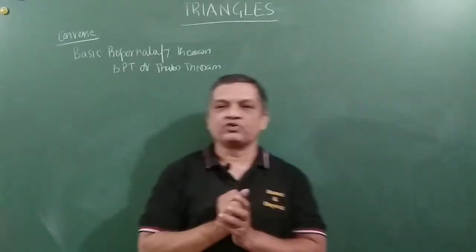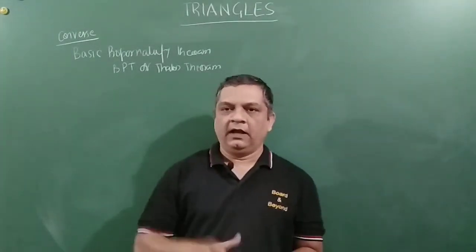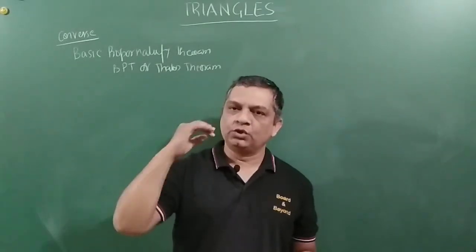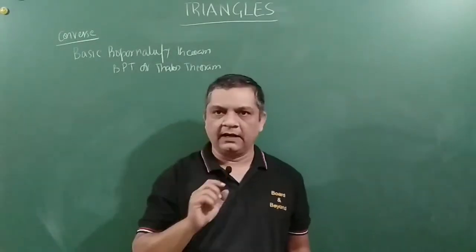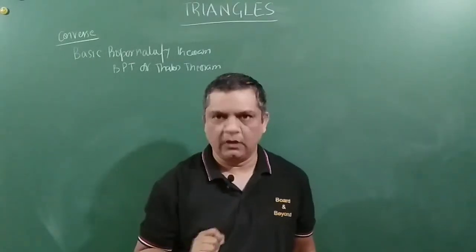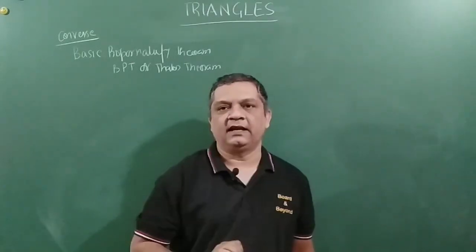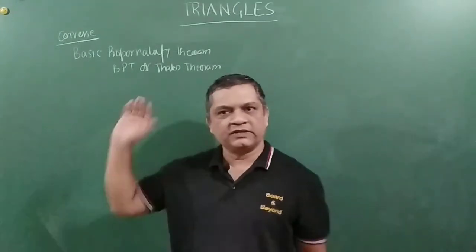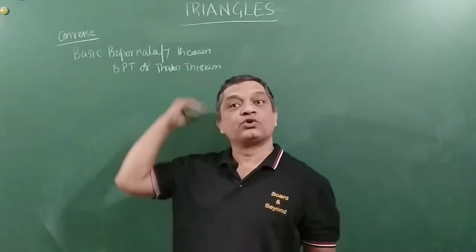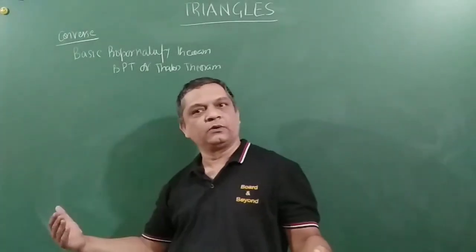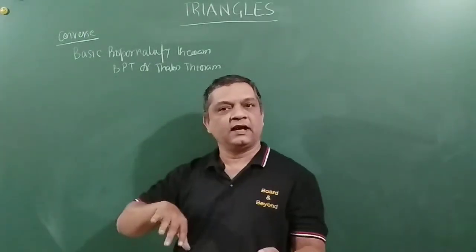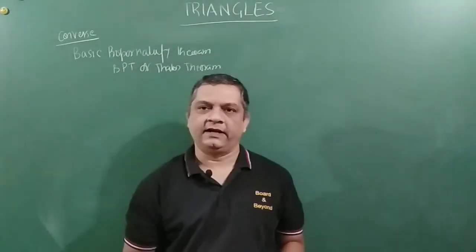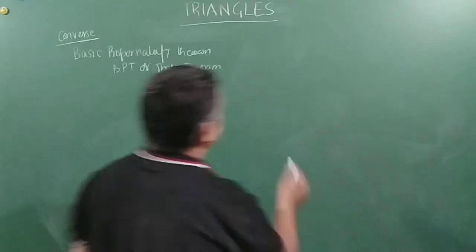Converse of basic proportionality theorem says that if a line is dividing the two sides of a triangle in the same proportion, then the line has to be parallel to the third side. Because the theorem said that if a line is drawn parallel, then it will divide into the same proportion. Converse says that if it divides into the same proportion, the line has to be parallel to the third side, right?